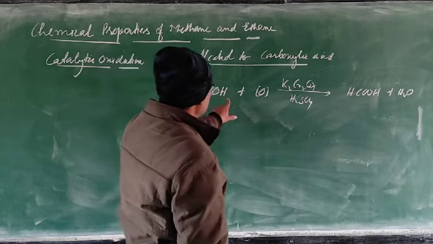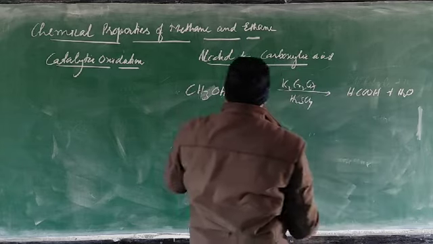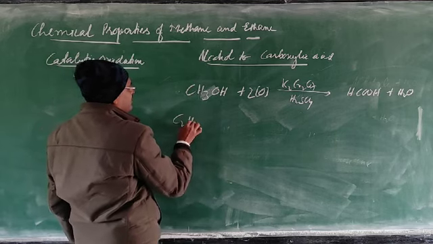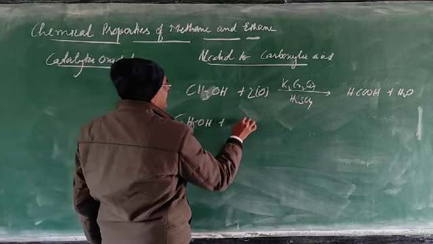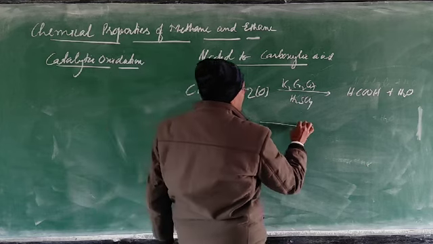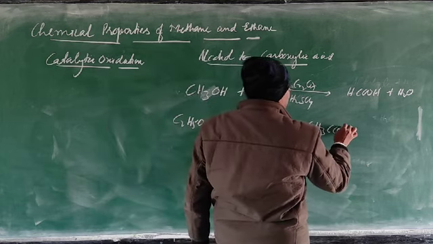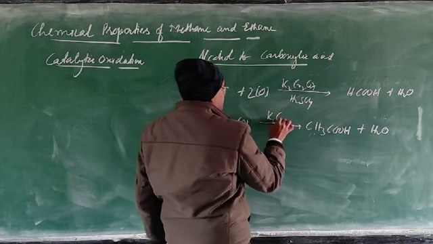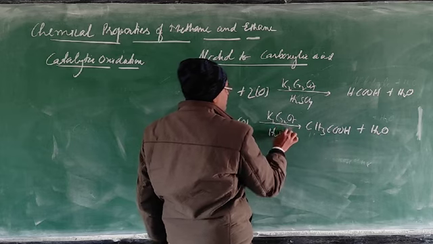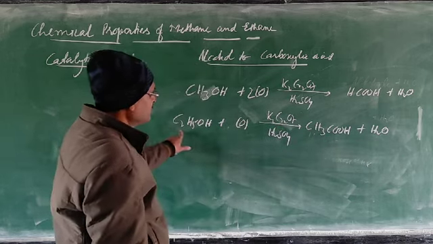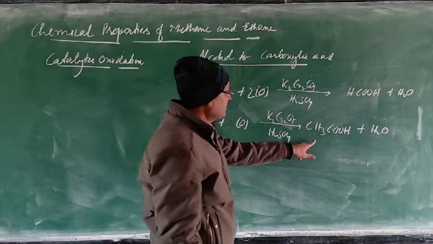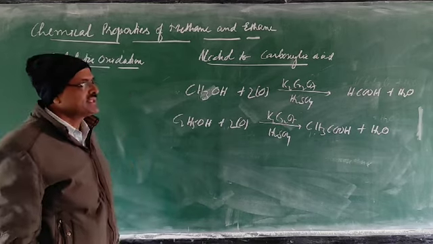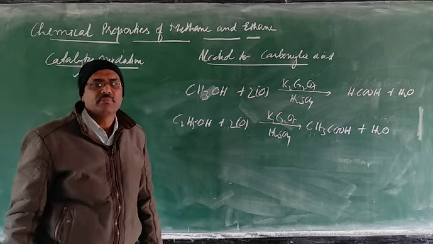So oxygen 1, here 3. 1 is given here, 2 you can take here. Now balance this. In the same way, if you take ethanol, ethanol can be directly converted to ethanoic acid: CH3COOH, H2O, with K2Cr2O7, H3SO4. So carbon 2, hydrogen 6, 4 to 6, oxygen 3. Because in the paper, if they are asking for a conversion, they need the complete balanced equation.